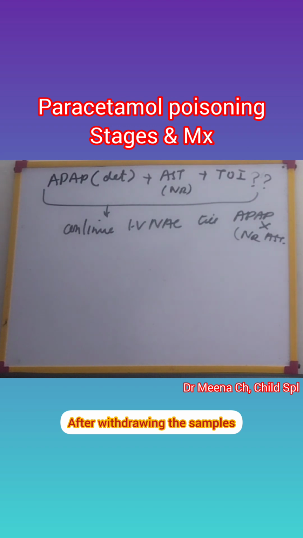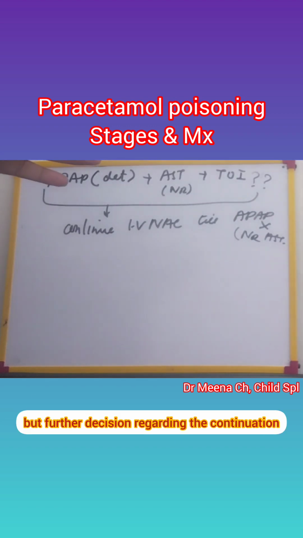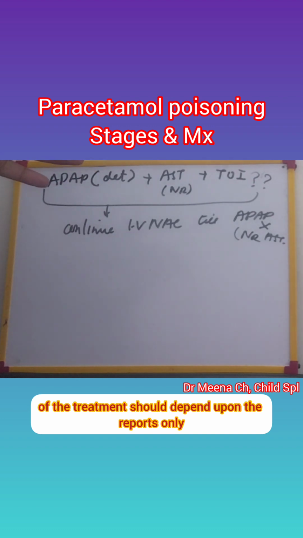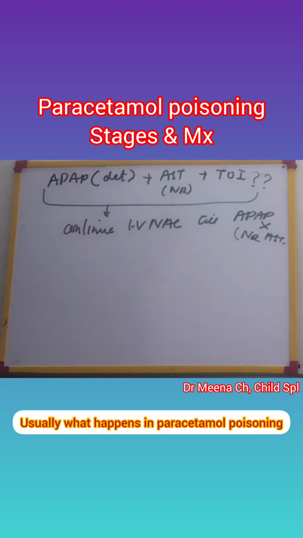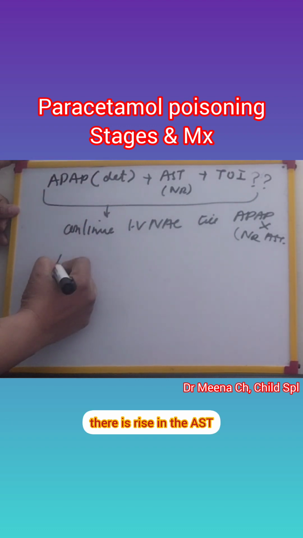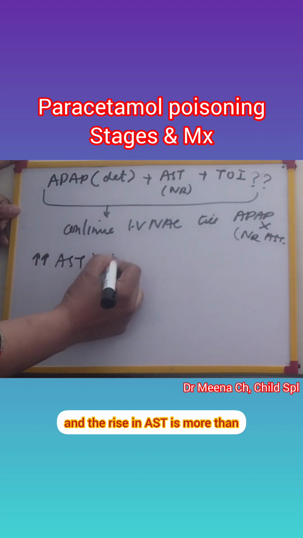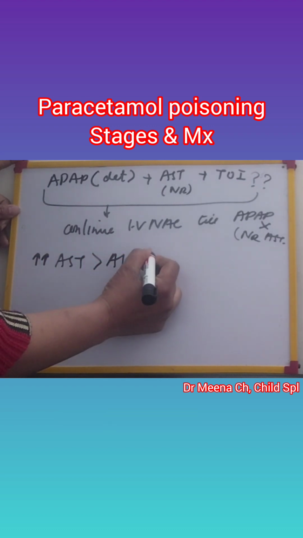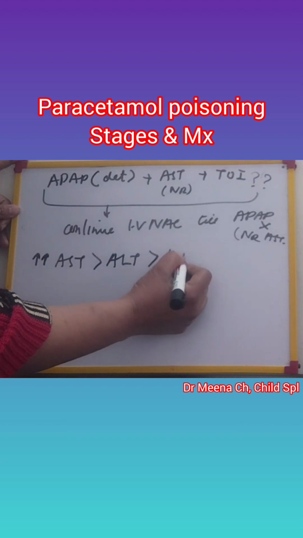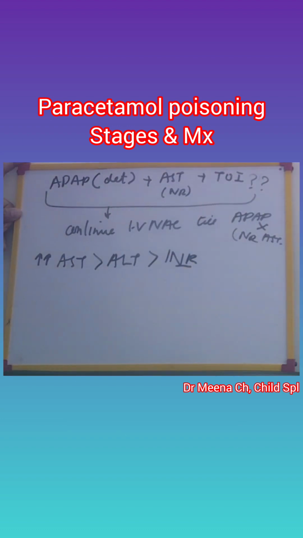After withdrawing the samples. But further decision regarding the continuation of treatment should depend upon the reports only, right? Usually in paracetamol poisoning there is a rise in the AST, and the rise in AST is more than that of the ALT, and then it is followed by a raised INR.